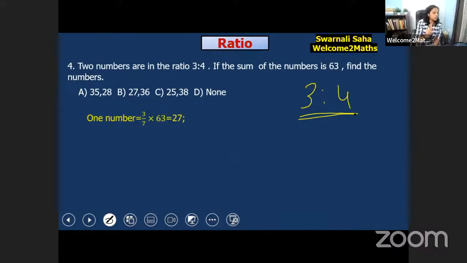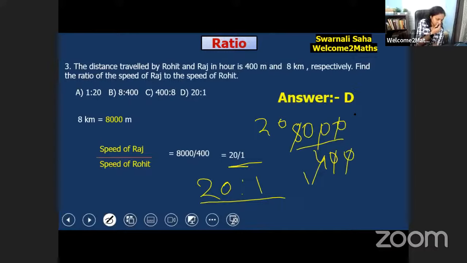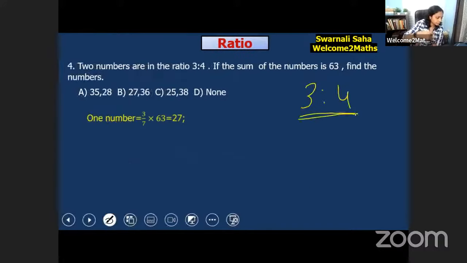Two numbers are in the ratio 3:4. If the sum of the numbers is 63, find the numbers. So try to solve this. I think you got your answer. So let's check the answer.